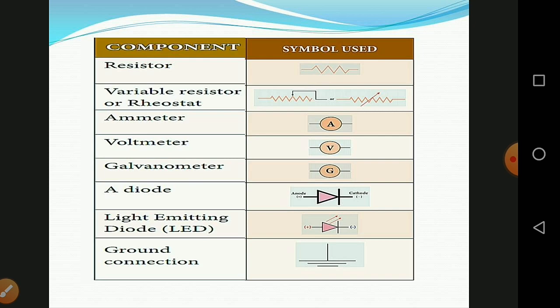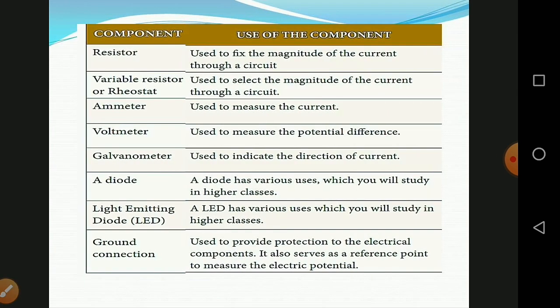So first, the components: the resistors, whose symbol is up and down fluctuations, and variable resistance, or rheostat. Ammeter, that means A, voltmeter, that is V, galvanometer, that is denoted as G, and diode, which looks like a triangle, that means an anode and cathode. Positive terminal is anode and the negative terminal is cathode. And light emitting diode, that means LED, and ground connections. This is the component name, and then this is the symbol of the components, and then uses of components.